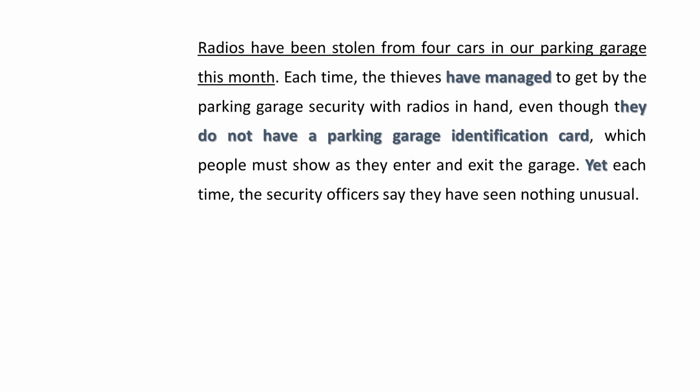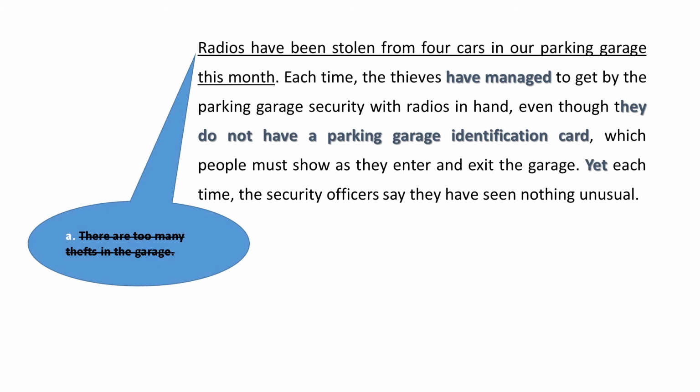The correct answer is choice C. There is something wrong with the security in the parking garage. How can we tell that this is the main idea? For one thing, it's the only one of the three choices general enough to serve as a net for the paragraph. Choice A is implied only in the first sentence, and choice B is not mentioned at all.